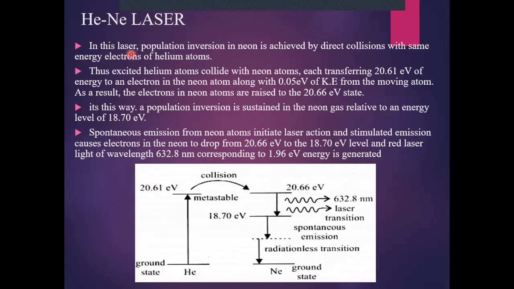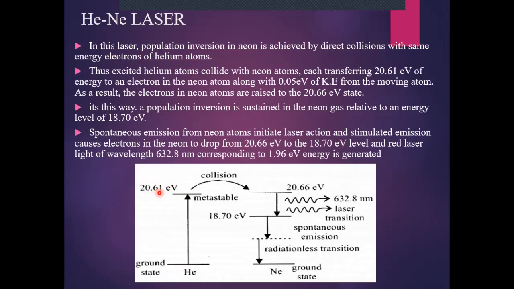In this laser, the population inversion in neon is achieved by direct collision with the same energy electron of helium atom. As the helium atoms are due to the discharge, they are excited to energy level 20.6 electron volt.